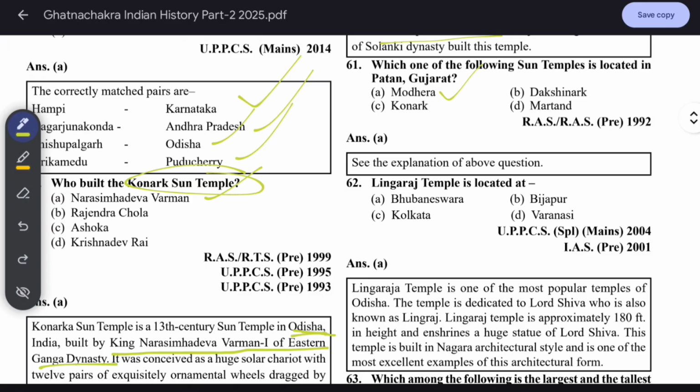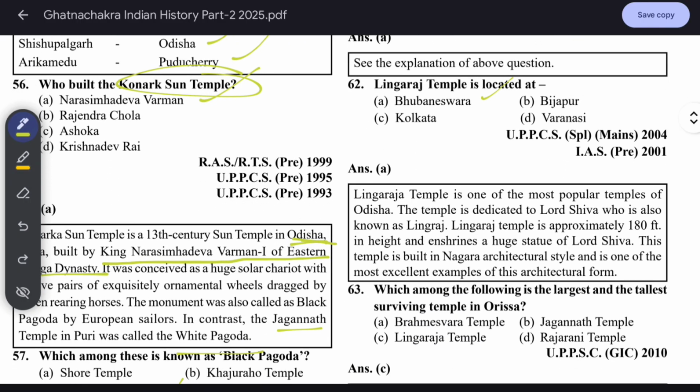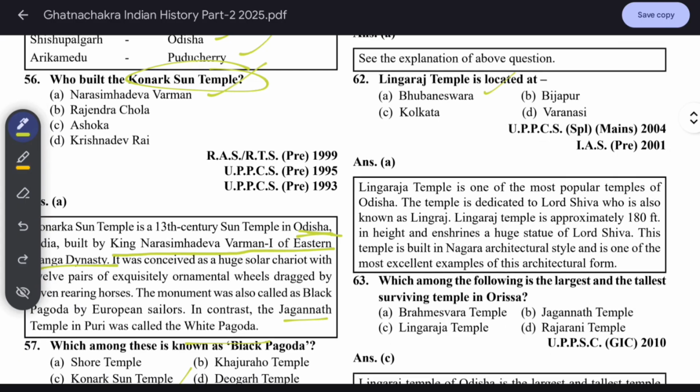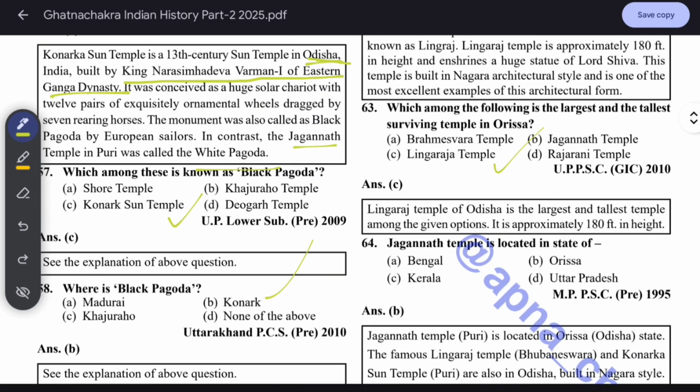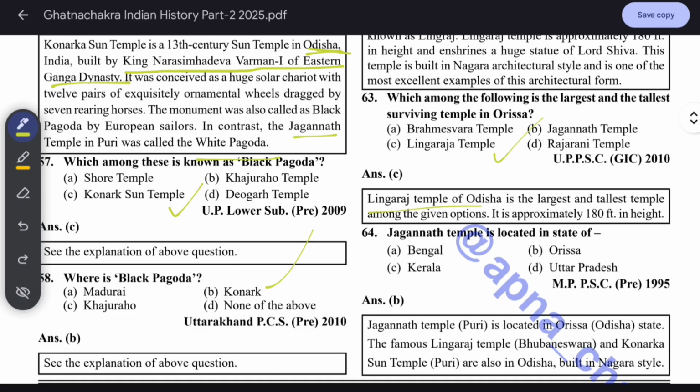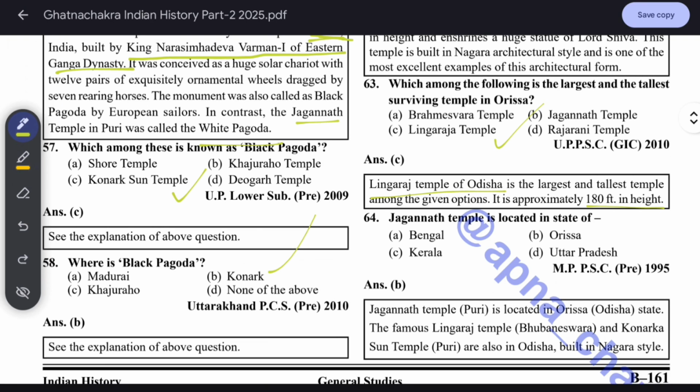Lingaraj temple is located at Bhubaneswar. It is one of the most popular temples of Odisha. The temple is dedicated to Lord Shiva, who is also known as Lingaraj. It is approximately 180 feet in height and enshrines a huge statue of Lord Shiva. This temple is built in Nagara architectural style and is one of the most excellent temples of this architectural form. Which among the following is the largest and tallest surviving temple in Odisha? Lingaraj temple. Remember, it is in Odisha. It is the largest and tallest temple among the given options, 180 feet in height.